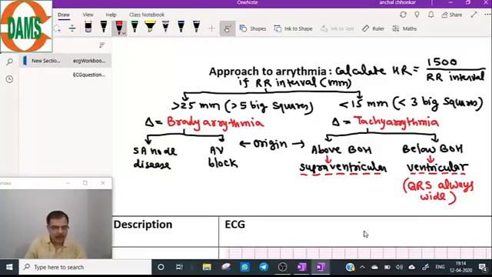A very important conclusion of the ventricular origin: if the pacemaker is below bundle of His, this we have done in the QRS section, the QRS will be wide, because one ventricle will be depolarized first, followed by the other ventricle. So this is a very important finding in the ventricular origin.